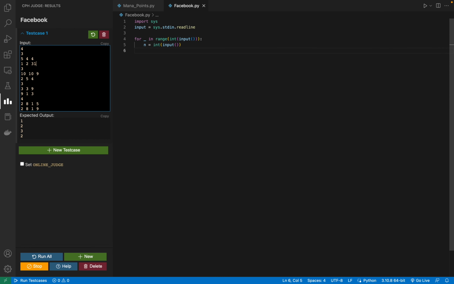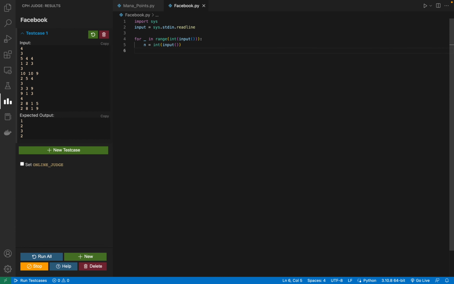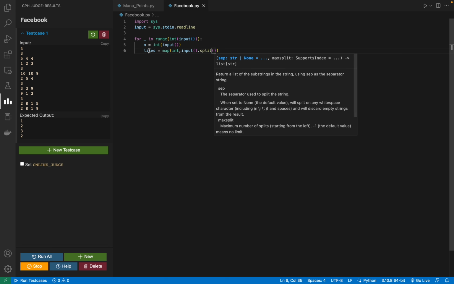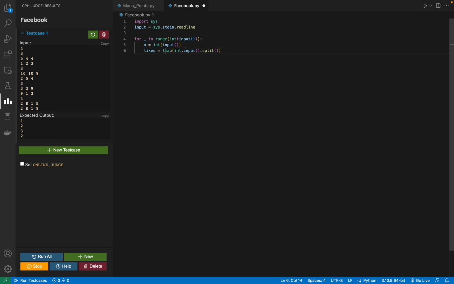I'm going to say likes is equal to list of map int input dot split, and I'm going to copy this line and write comments here. We need a max value, so I'm going to say max value is equal to 0, and answer index is equal to 0.